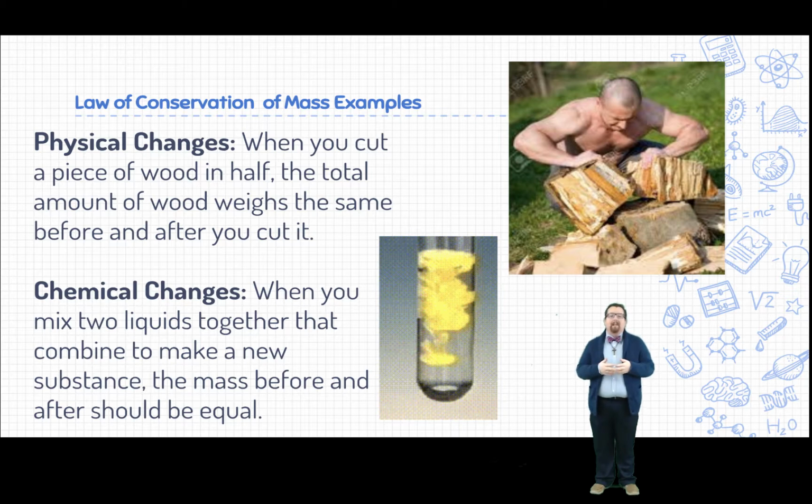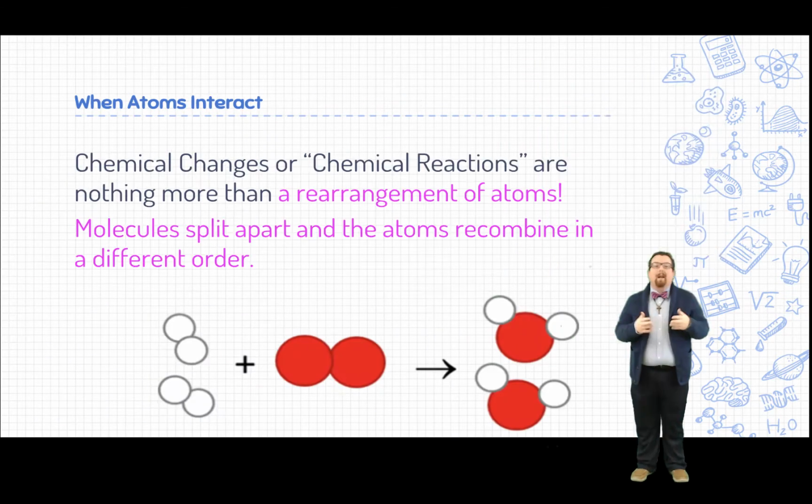Chemical changes can be a little bit trickier to see this in, especially if there's a gas or there's bubbles that are produced, because it's hard to trap the gas. However, if you take two liquids, mix them together, and it forms a precipitate within the liquid solution, if you measure the two liquids separately beforehand, and then measure the liquid and solid mixture afterwards, the mass should be exactly the same. Chemical changes are also known as chemical reactions.